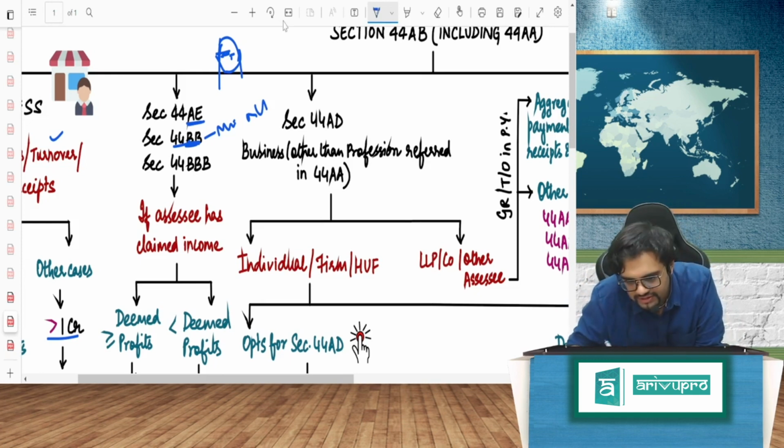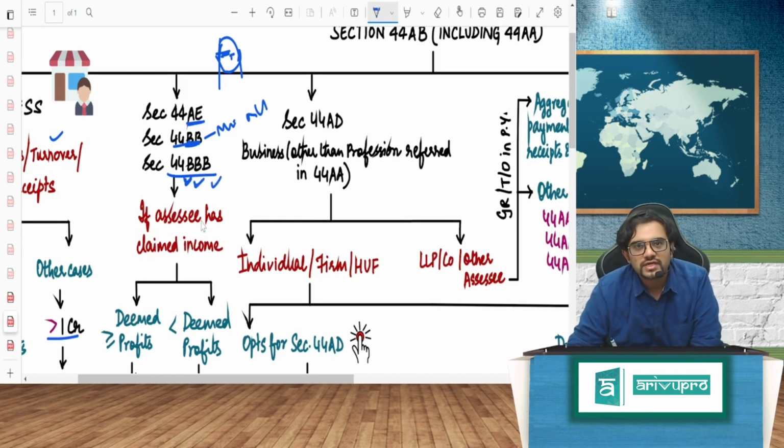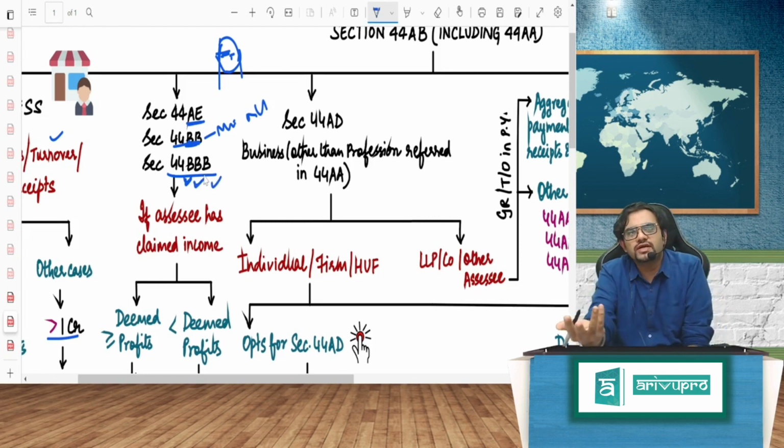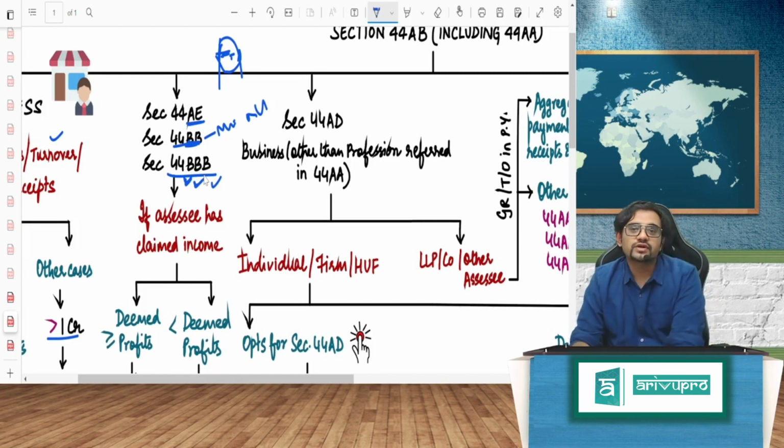Did you understand? Yes. So 44BBB is what? Big shot Bachchan. Correct? Big B, big shot. Big B is called as big B only, right? Big B, big shot, turning the key. So stupid it is, but it actually will remember. Correct? So 44BBB is what, guys?